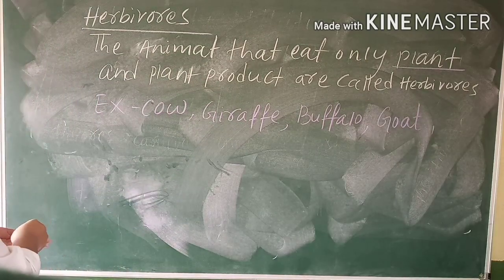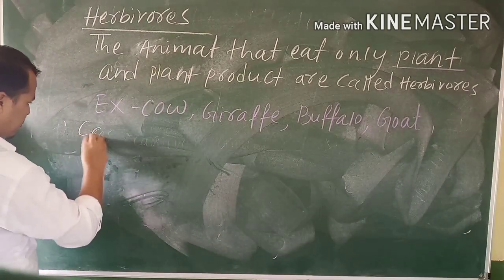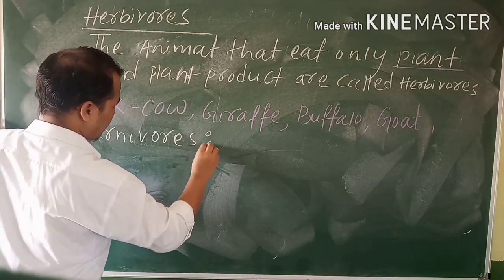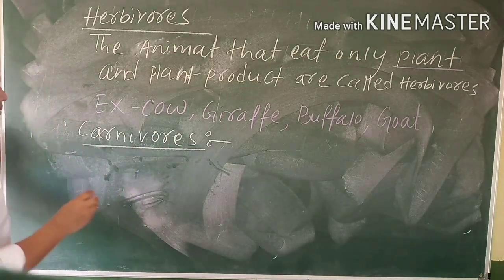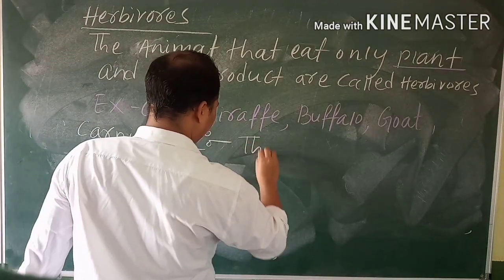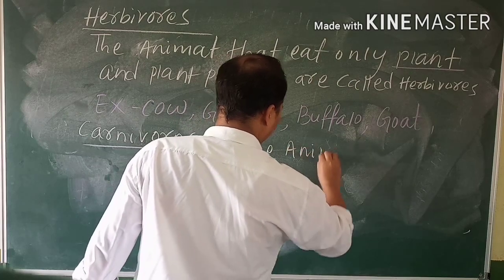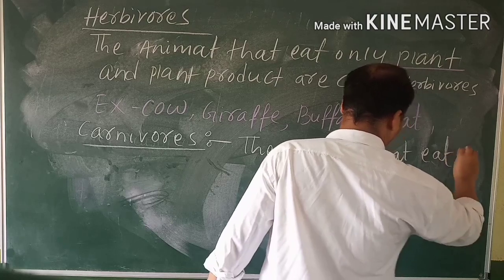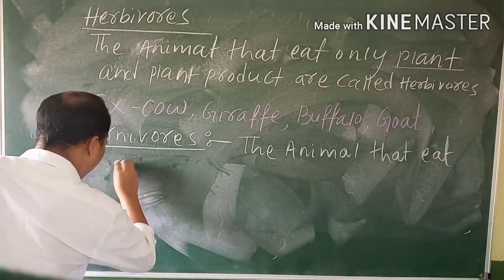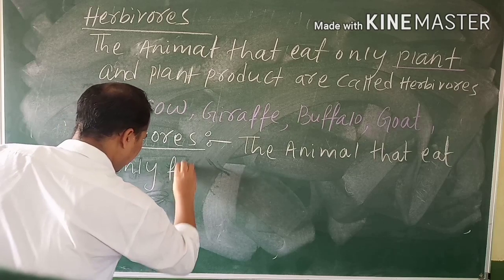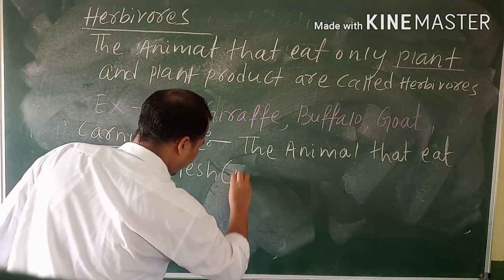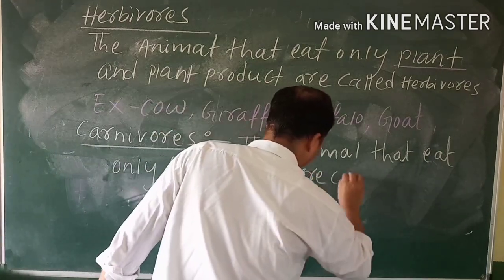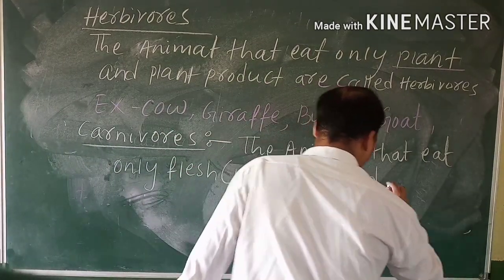Then come to carnivorous. The animals that eat only flesh or meat, like chicken, are called carnivorous.